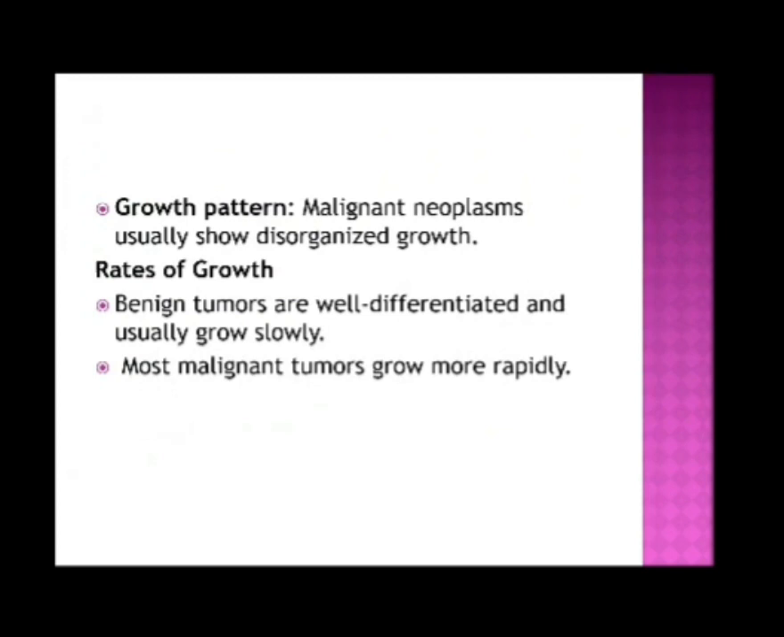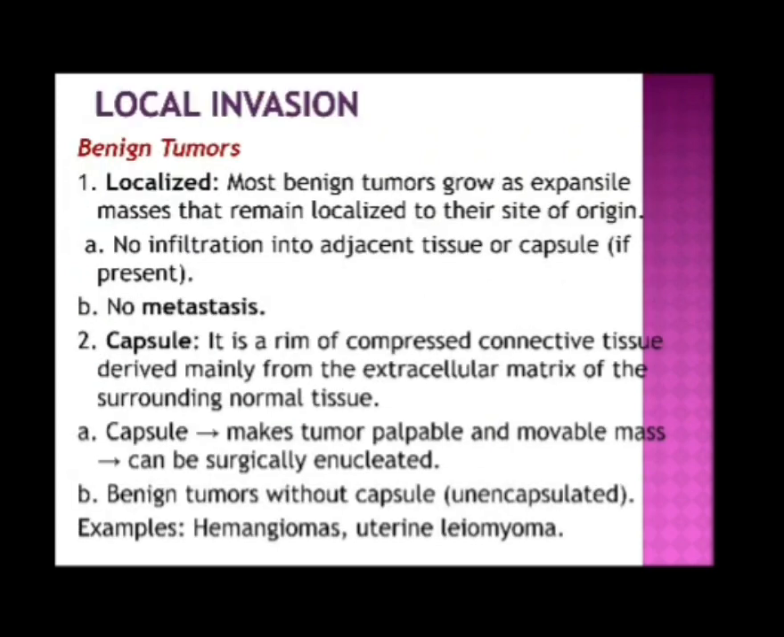Growth pattern. Malignant neoplasms usually show unorganized growth. Rate of growth. Benign tumors are well differentiated and usually grow slowly. Most malignant tumors grow more rapidly. Next is local invasion.